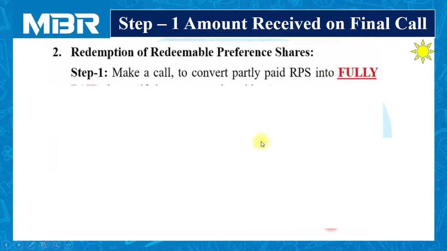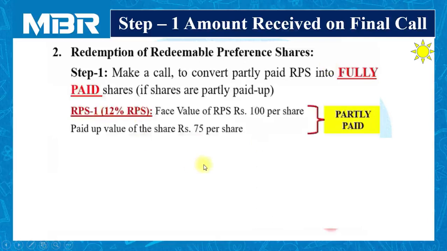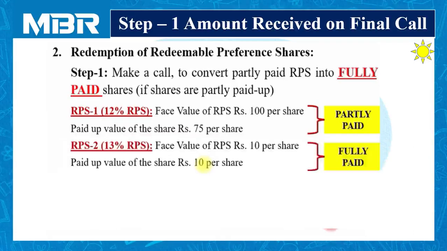Let us analyze the situation. If we analyze the situation properly, we can easily find whether the shares are partly paid up or fully paid up. The first category of RPS, that is the 12% RPS: face value of the RPS is rupees 100 and paid up value of the share is rupees 75. So you can say that 12% RPS is a partly paid RPS.